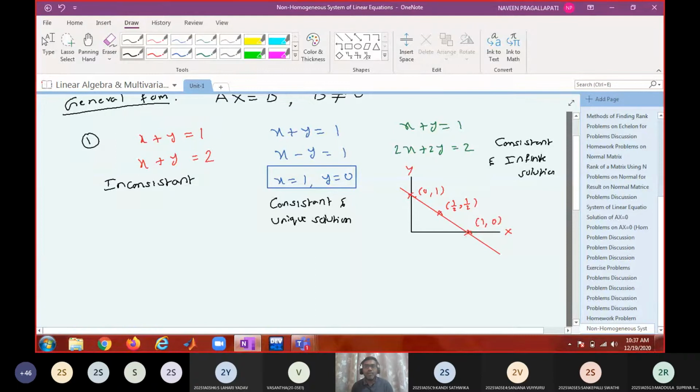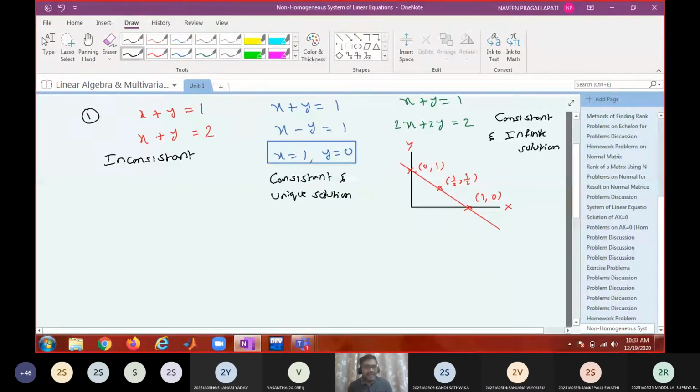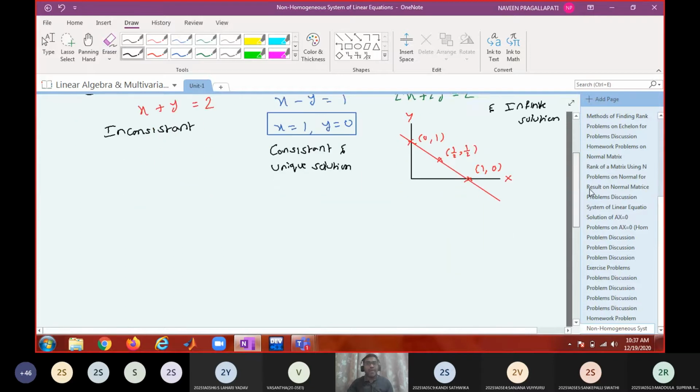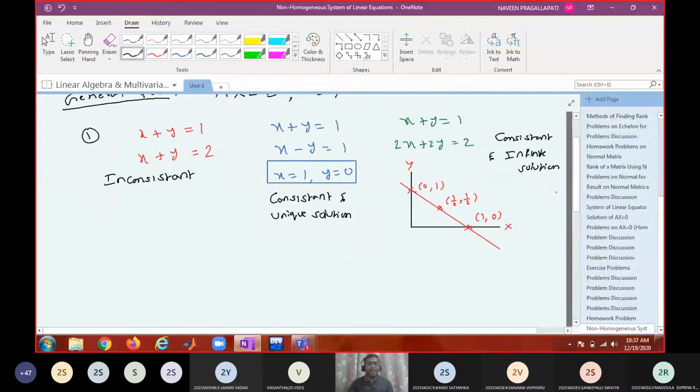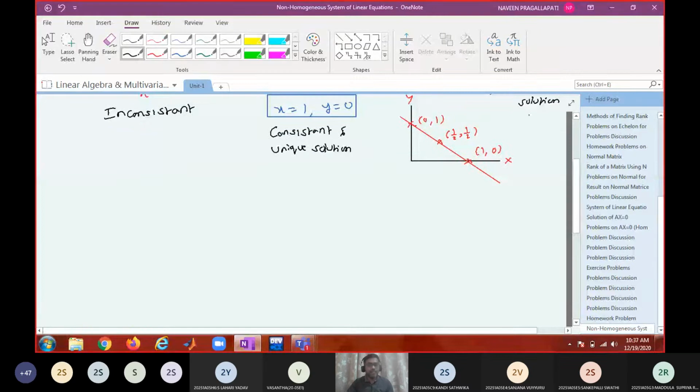Okay. Now what is your observation for inconsistency and consistency? When can you say the system is going to be consistent, or when it will be inconsistent? That we have seen through rank comparison previously. Do you have any such condition here to say it is going to have a solution or not? If a solution exists, it is unique, otherwise infinitely many solutions. If rank of AB is not equal to rank of A, then it doesn't have any solution.